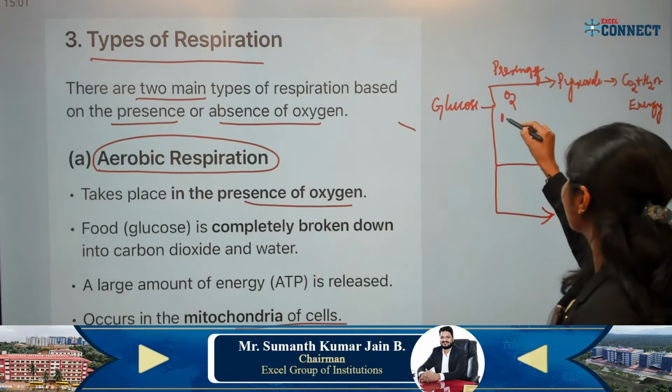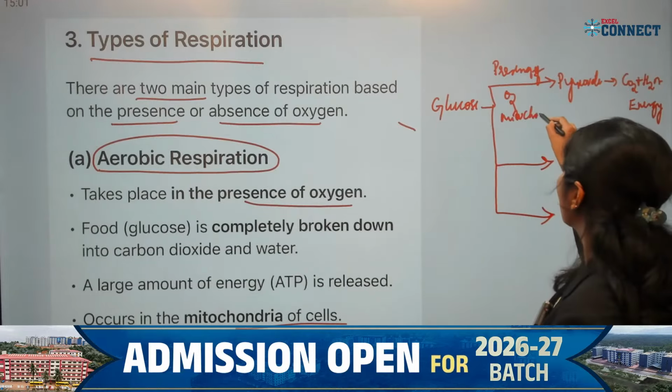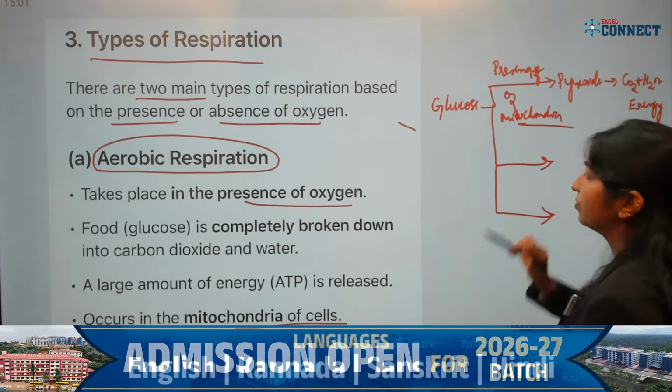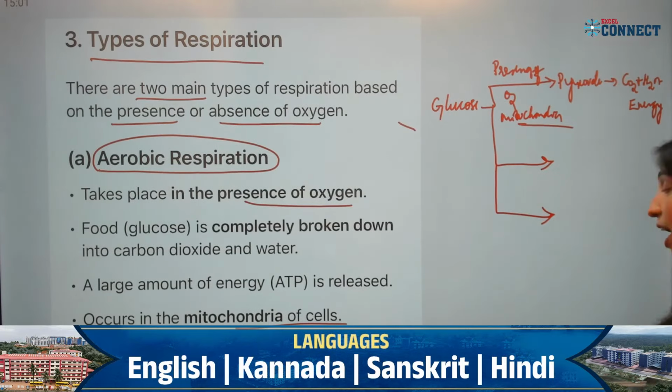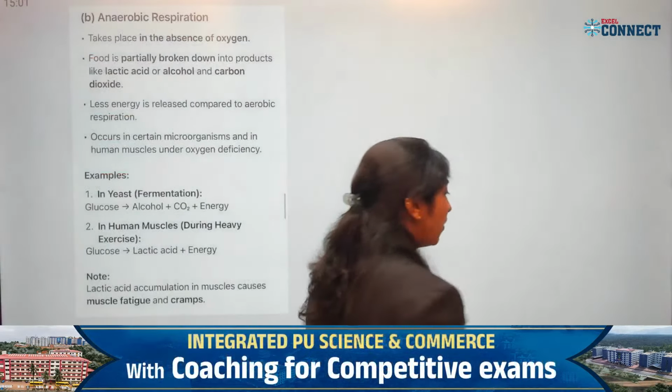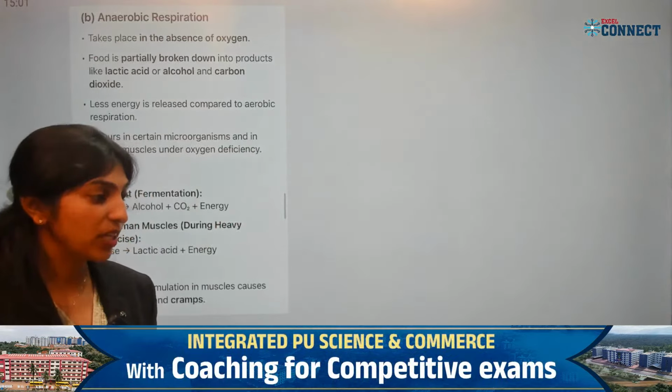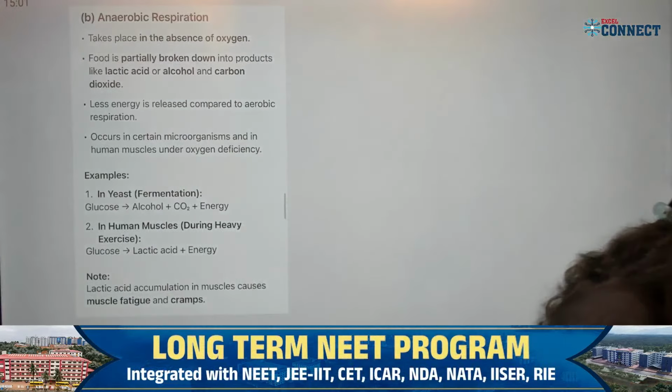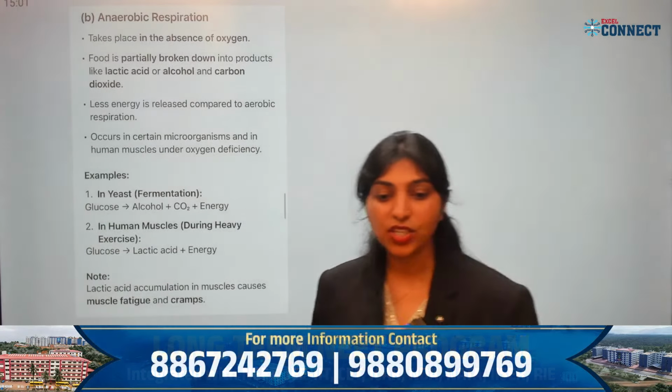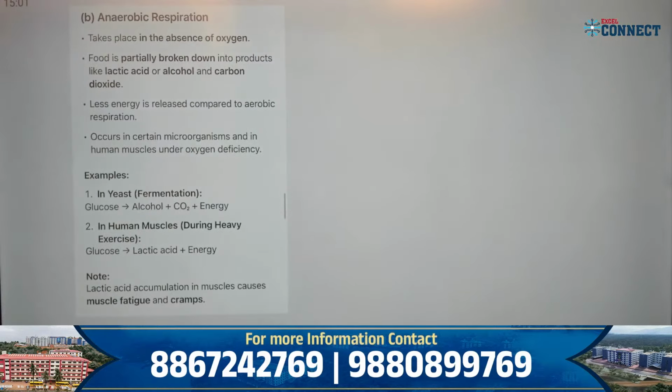Where does it occur? It occurs in the mitochondria. Clear? Okay. Then we have anaerobic respiration. Where can you find anaerobic respiration? Yes, anyone can answer? Anaerobic respiration.